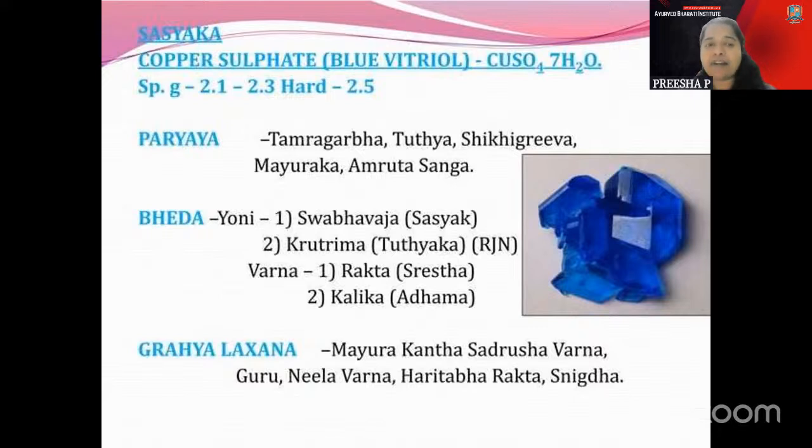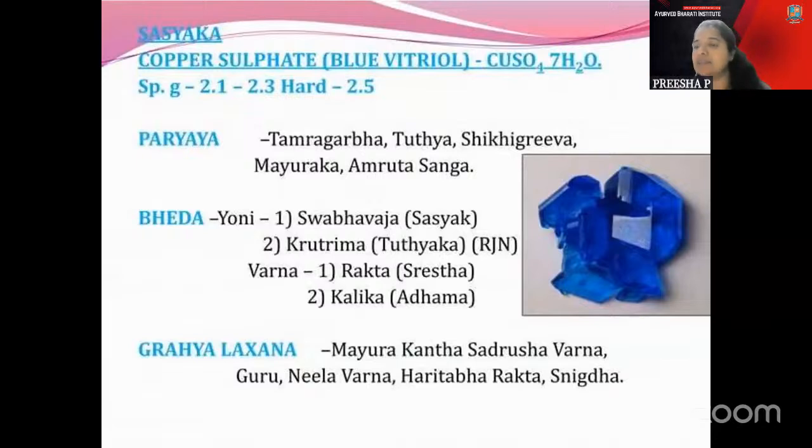Then coming to the types of it. In the types, one is the Sasyaka Kanija and the other one is called the Kritrima Kanija part, which is told. And depending upon the color, it is Rakta and Kalika. Rakta is Sreshta and Kalika is Adhama. That also is one type. So this can be asked sometimes according to the Varna, how many types of Sasyaka are told there. Varna is for V. V is having two lines there. So V for two, like that you can correlate them.